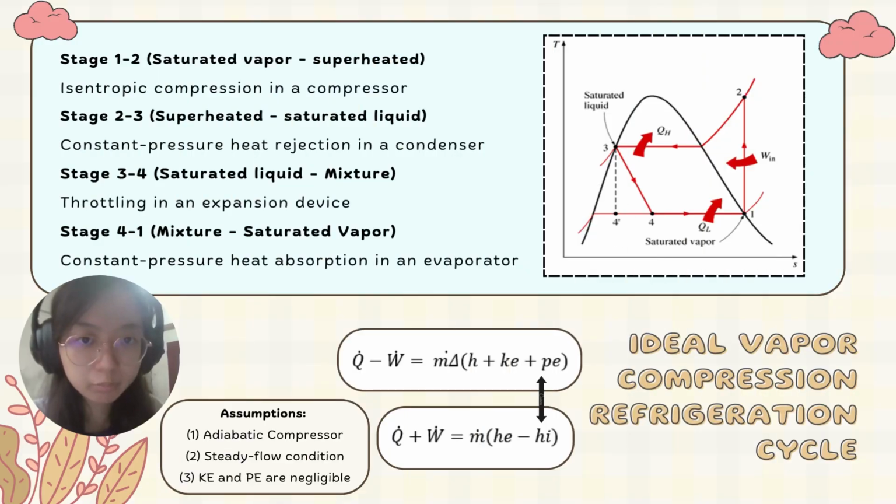In this section, we will focus on the ideal vapor compression refrigeration cycle, which is the most commonly used refrigeration cycle in various cooling systems. This cycle consists of four main processes, which are stage 1 to 2, isentropic compression, stage 2 to 3, constant pressure heat rejection, stage 3 to 4, throttling, stage 4 to 1, constant pressure heat absorption. Now, several assumptions need to be made to simplify the analysis, such as steady flow, adiabatic compressor, and changes in the kinetic and potential energy are negligible, in order to apply the steady flow energy equation to analyze the cycle.